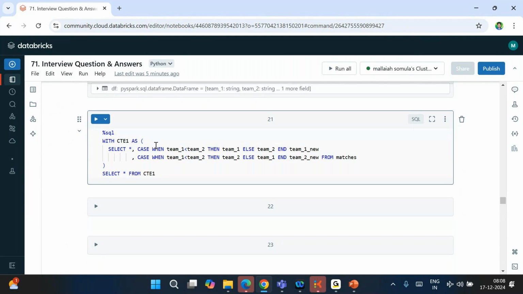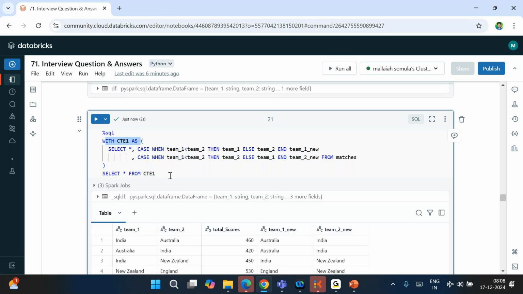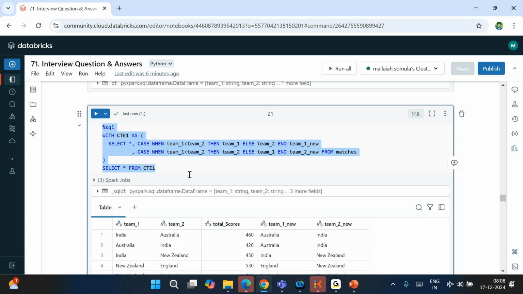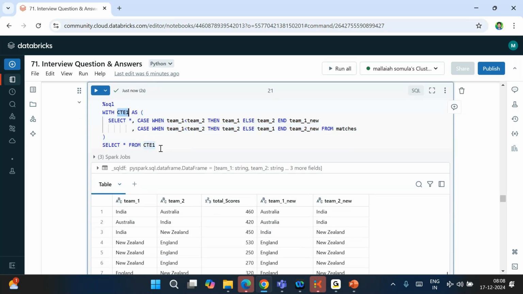how you can derive new columns in SQL using the case statement. We used when in PySpark, very similar to that is case. When this is the condition, if it is false, team 2 as team 1 new, and false, team 1 as team 2 new. So you will be getting this in a CTE, a common table expression. A CTE works as a temporary result set, so it just holds the result within this particular session.